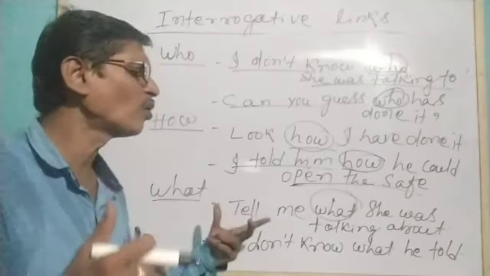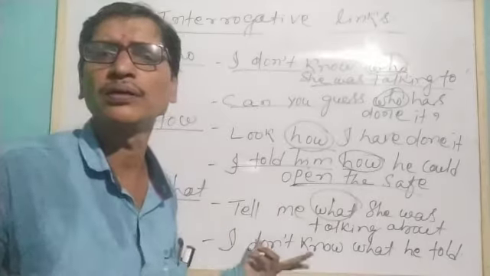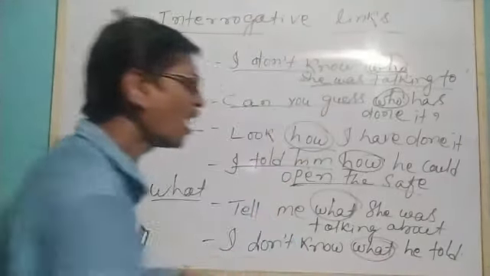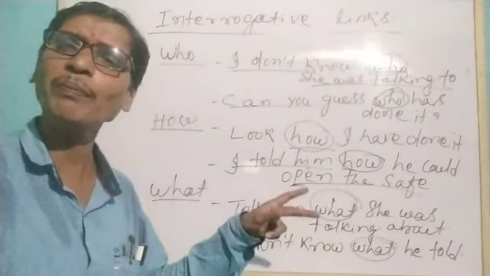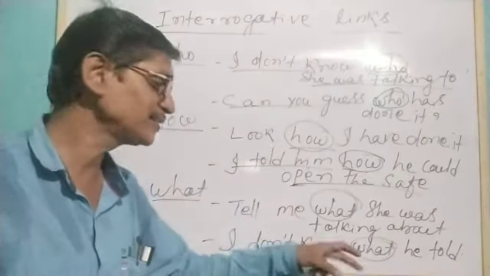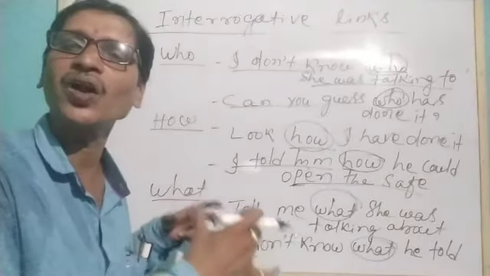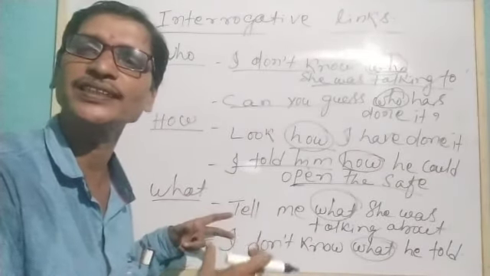So here, I don't know what he told. So here "what" is also used to talk about the topic, but as an interrogative word, creating a link between the clause phrases or the clauses.